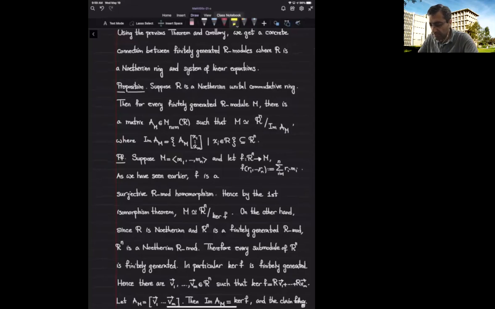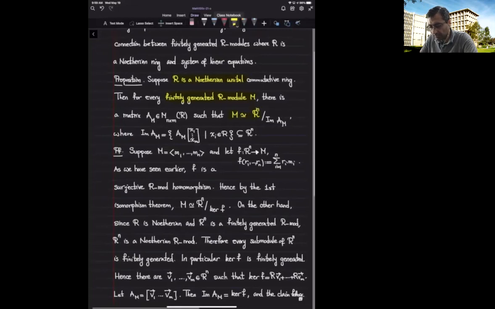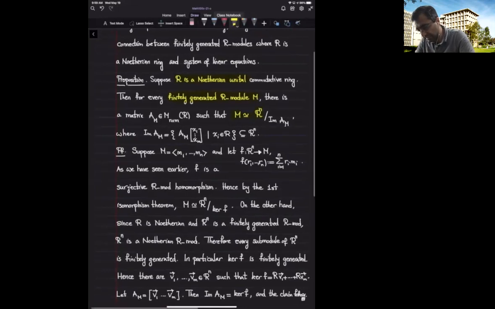Suppose I give you a Noetherian ring R and a finitely generated R-module M. My claim is that M is isomorphic to R^n modded out by the image of a matrix. We have already discussed that every finitely generated module is isomorphic to a quotient of R^n, but now I want to describe it in terms of certain matrices.